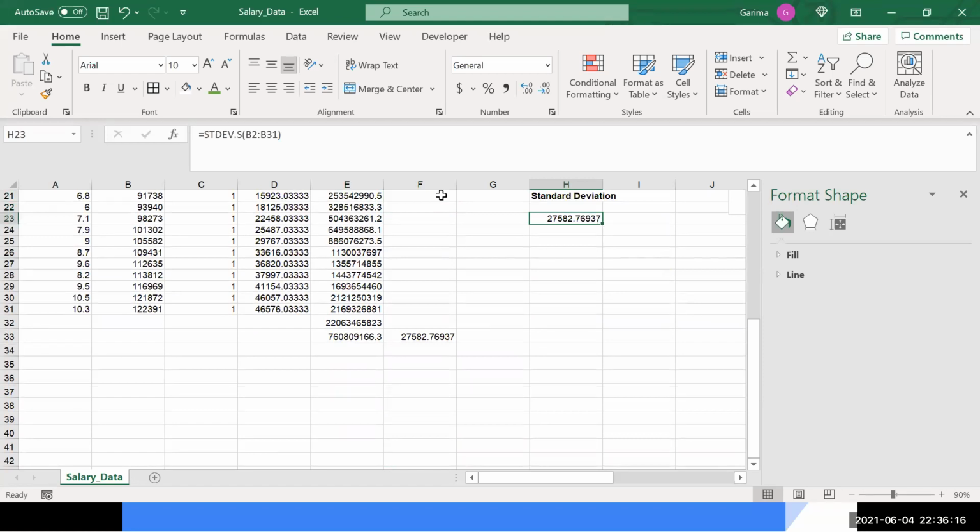This is sort of like the average deviation value. Deviation from the average value. Yeah. How the data is deviating from the average. Yes.